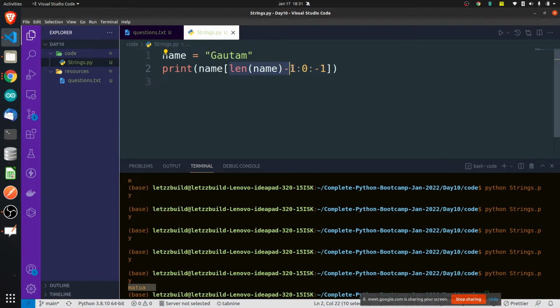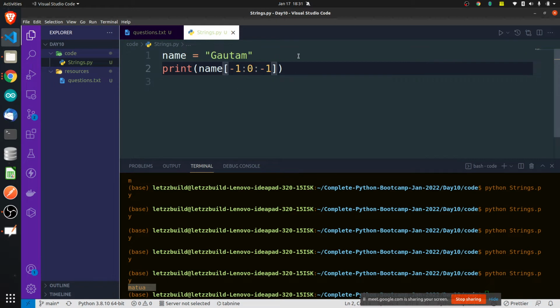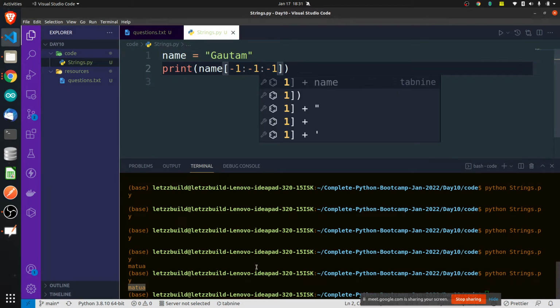Okay, so you can say start from -1. G is not printing. Sorry, G is not printing. Okay, we'll see. Okay, it is not taking the end index. Let's do something like this.